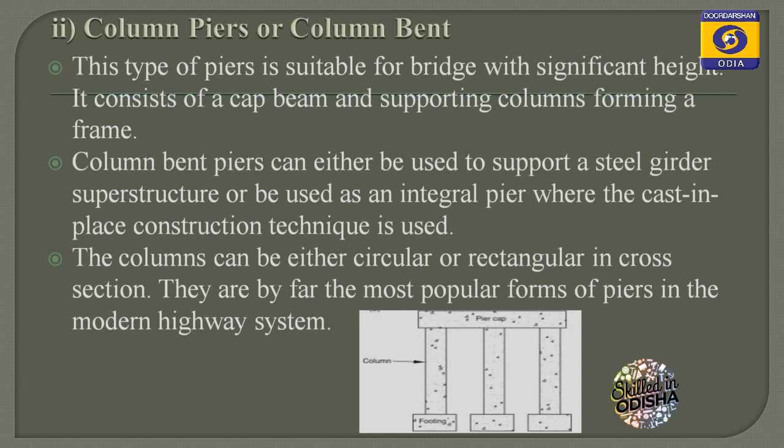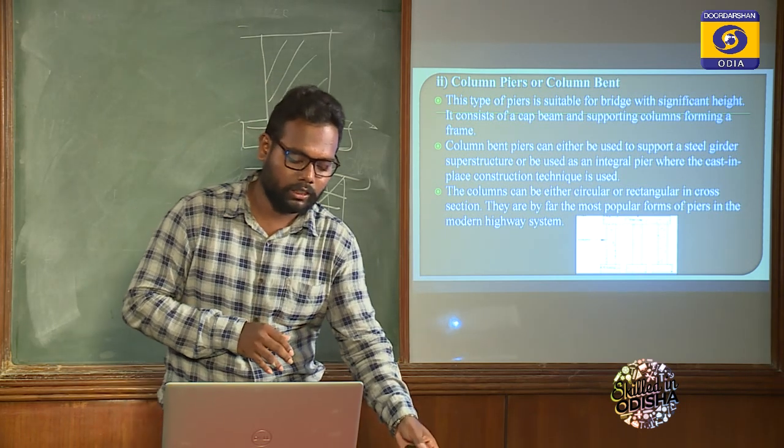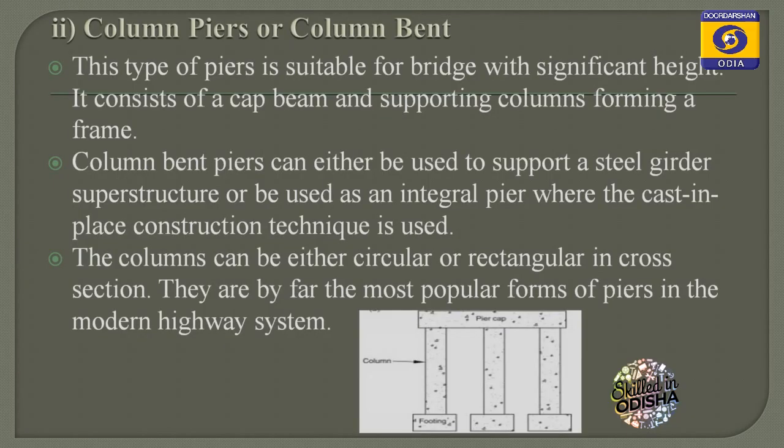Column bent piers can either be used to support the steel girder superstructure or be used as an integral pier where cast-in-place construction techniques are used. The column can be either circular or rectangular in cross section. They are by far the most popular form of piers in modern highway systems. So here are the column piers. There are 3 columns in a single pier.